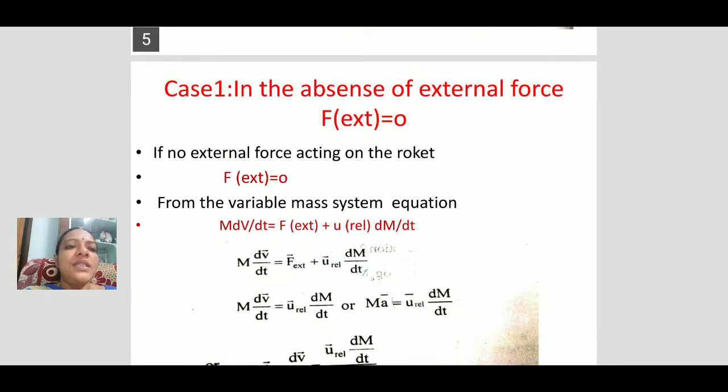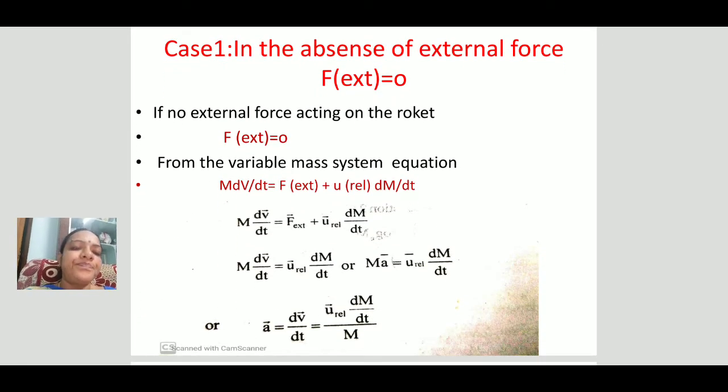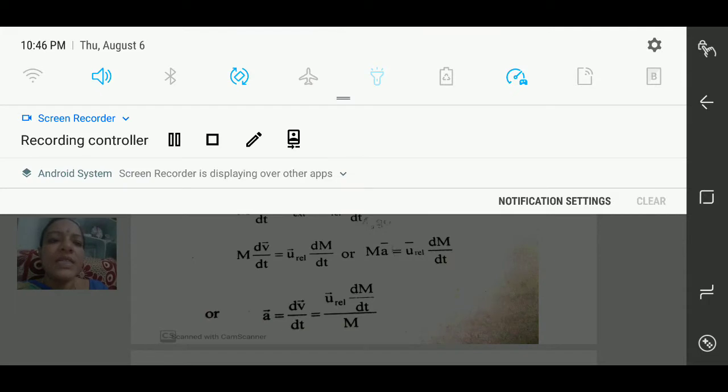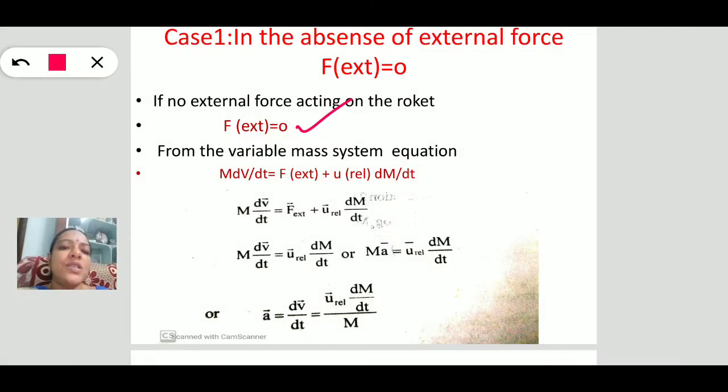In this, we have to calculate the acceleration in two cases. First case, suppose there is no external force. The external force here is nothing but the gravitational force. We are not considering the gravitational force acting on the rocket system. That is, F external is equal to 0 in the absence of external force.